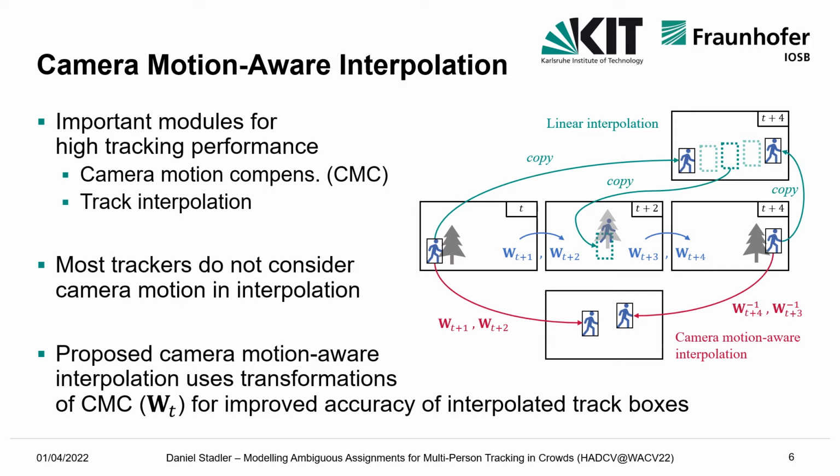Instead of copying the track boxes, those are transformed with the matrices of the CMC model into a common middle frame. Then the interpolation is done, and after that, the interpolated boxes are transformed back to the respective frames, again with the use of the transformations of the CMC model, which is depicted as W prime in the figure.